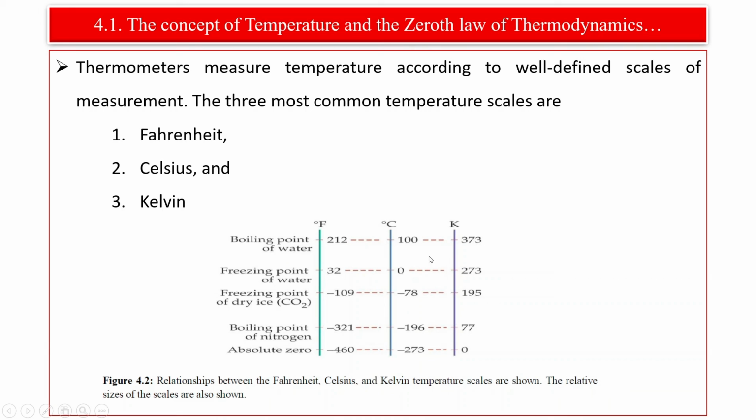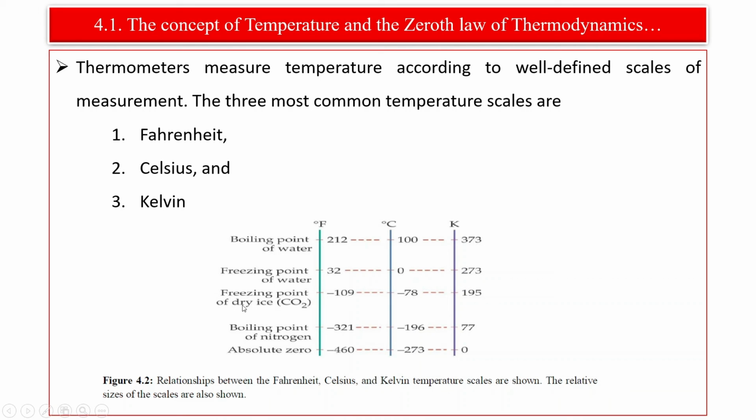As you know, the boiling point of water is 100 degrees Celsius. In degrees Fahrenheit, it is 212 degrees Fahrenheit. In terms of Kelvin, it is 373. And you know how to convert one with the other. The other one is the freezing point of water. The freezing point of water is 0 degrees Celsius, and in degrees Fahrenheit, this is 32. In Kelvin, it is 273.